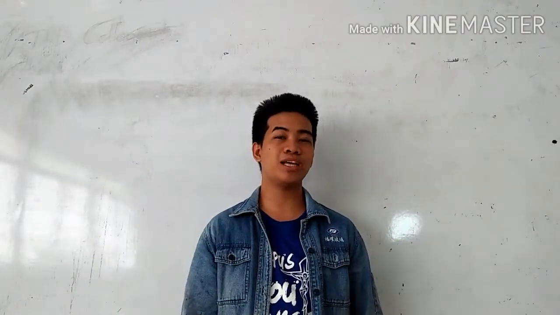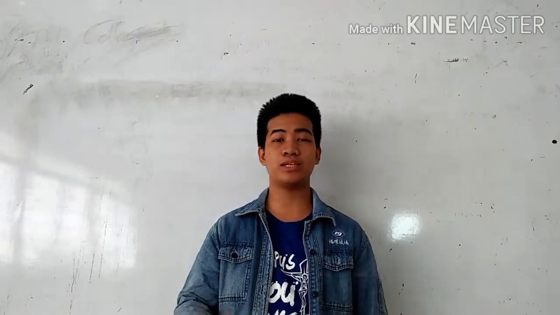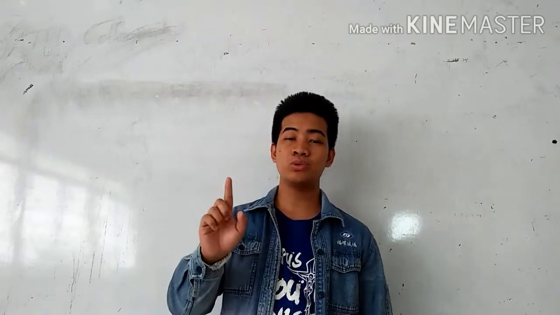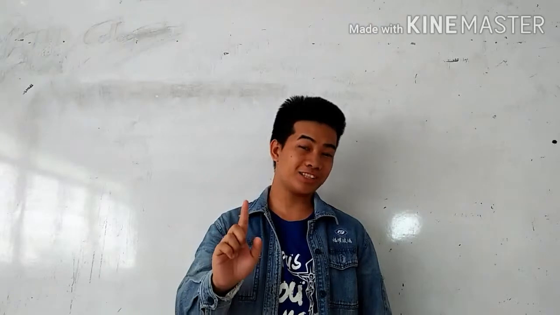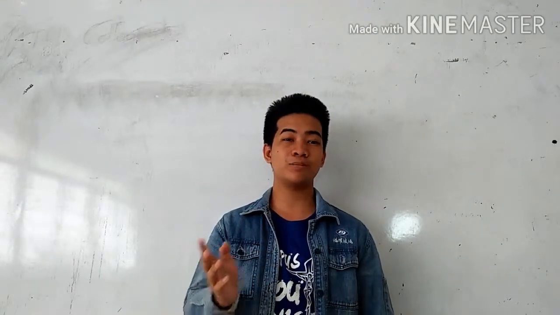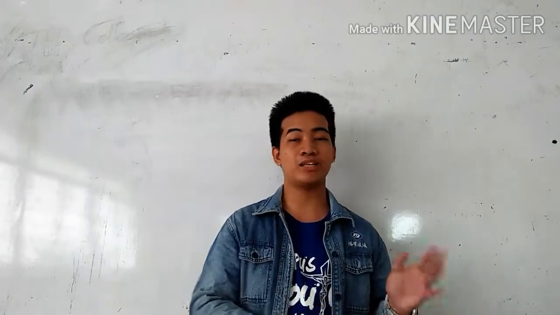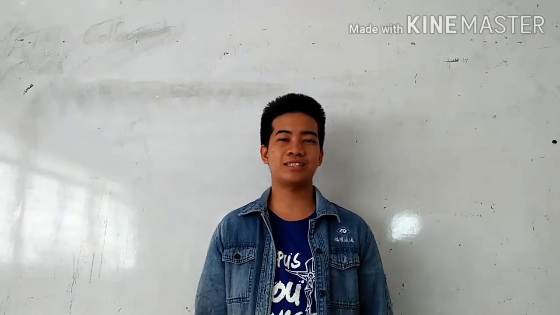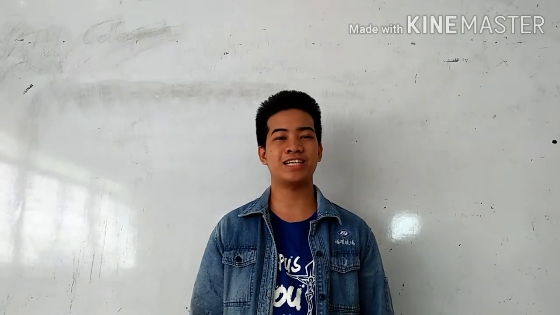And the last part, we tackled the complex sentence, wherein it contains two clauses, an independent clause and a dependent clause, wherein either one of them can be placed at the beginning or at the end. There's no problem with that. And that's for today's discussion.